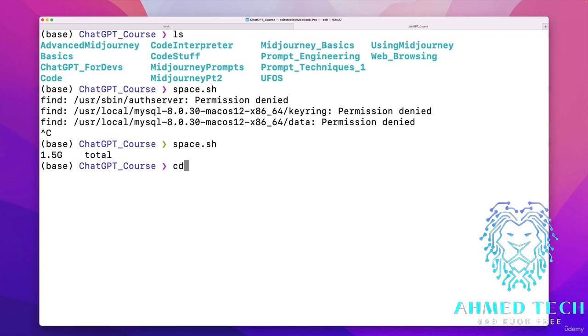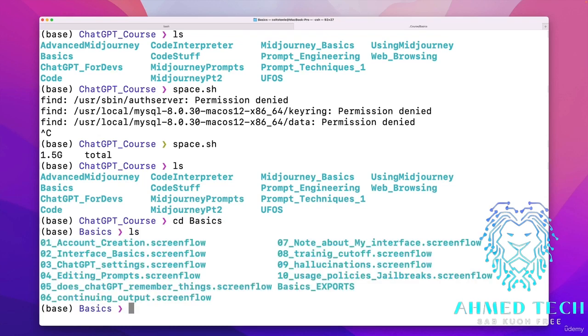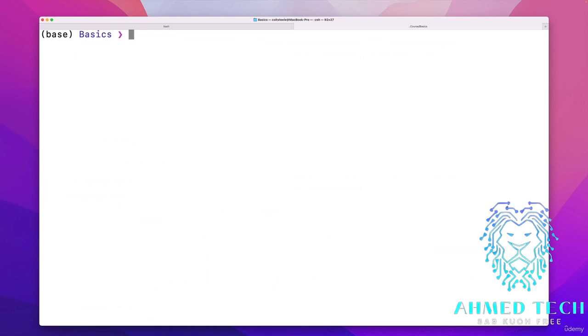So if I go into a different folder, let's just burrow down into something I did a long time ago, like the basics. This is all about making your account for ChatGPT, the interface, the fact that there's a training cutoff. That was one of the first things I recorded. If I run my command in here, it actually doesn't give me anything. I didn't touch anything in that directory. I didn't modify or create any files in there today.